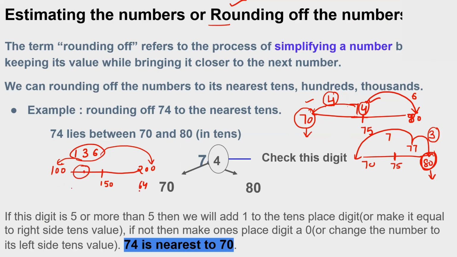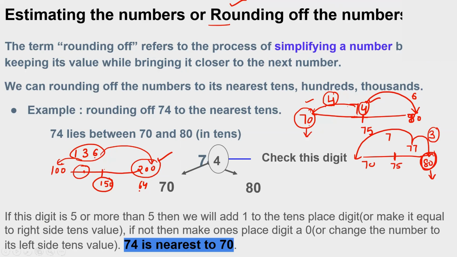So I have told you one trick for that. You will see its last point. If it is more than 150, it will be nearest to 200. If it is less than 150, it will be nearest to 100. And if it is 150, it is also nearest to 200. Got it?